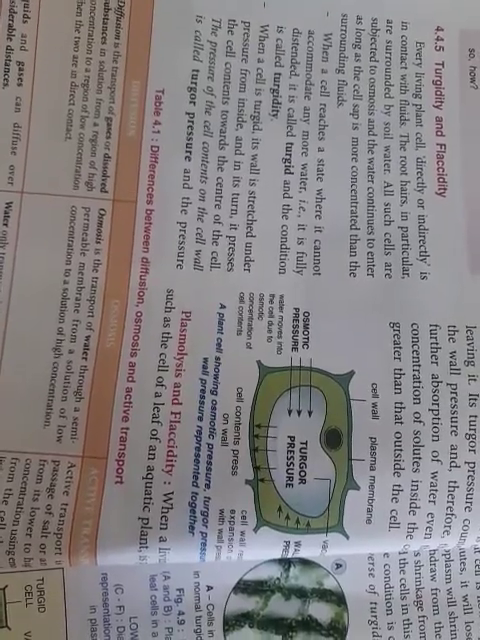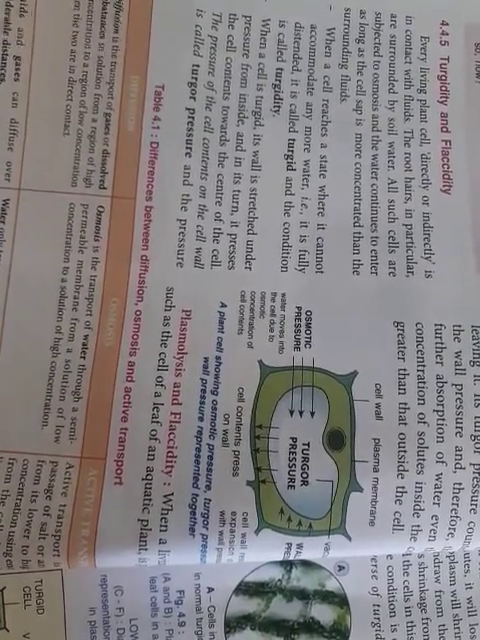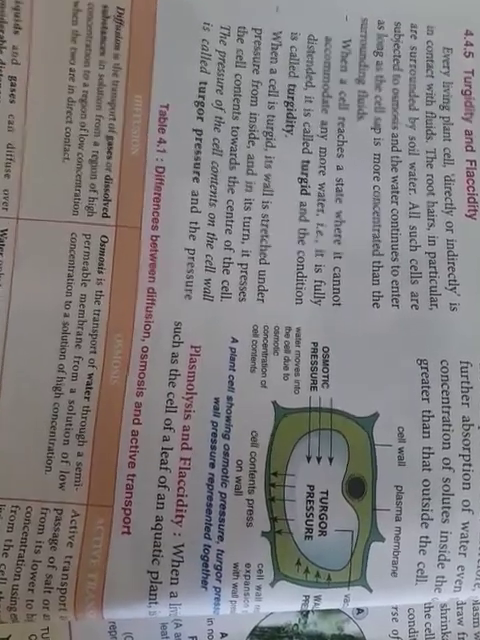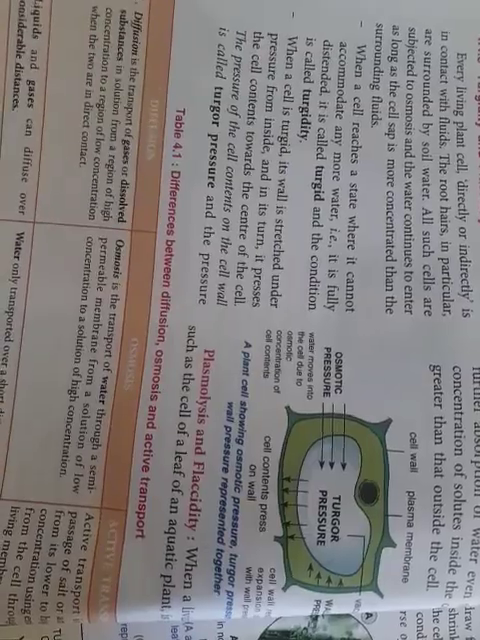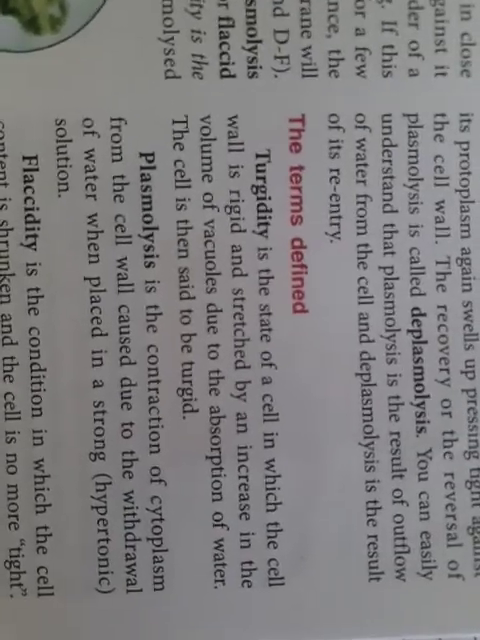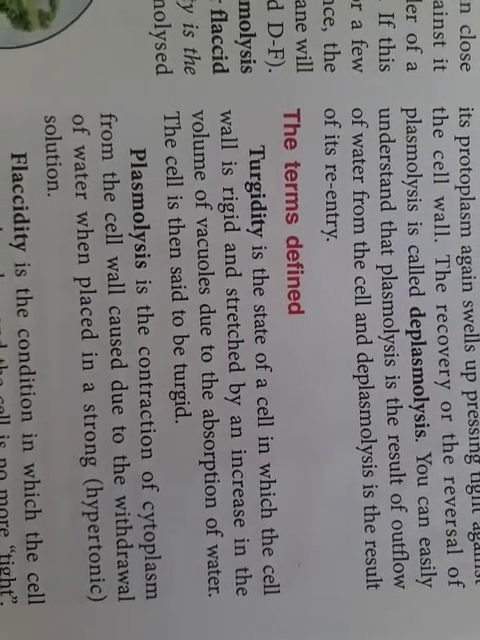Now when we were talking about turgidity, we said that at a particular point a cell will be taking in water, but after some time it reaches its saturation level. Saturation level means there will be a state that further it cannot accommodate any more water. That time we say that the cells are turgid, and the condition is called turgidity. We define turgidity as the state of the cell in which the cell wall is rigid and is stretched by the increase in the volume of vacuoles due to absorption of water.